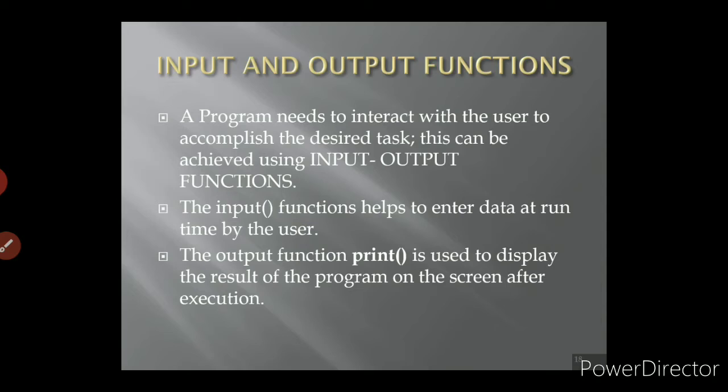So the first one, a program needs to interact with the user to accomplish the desired task. This can be achieved using input and output functions. Input means nothing but the raw data which is given to the computer. Output is nothing but the processed data which is displayed by the computer.